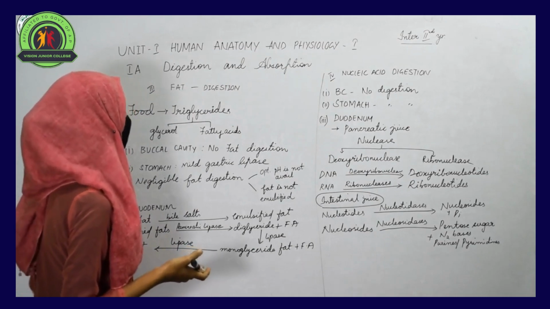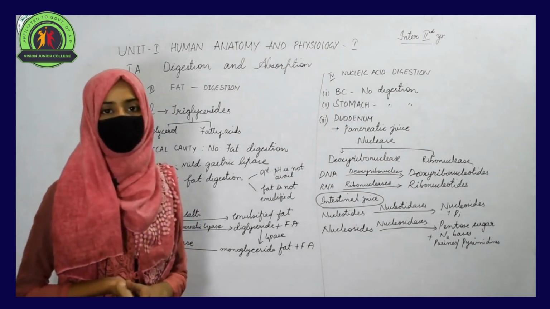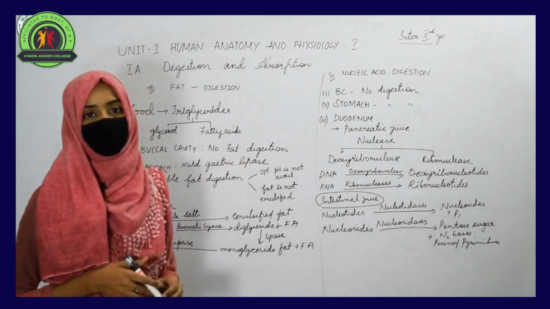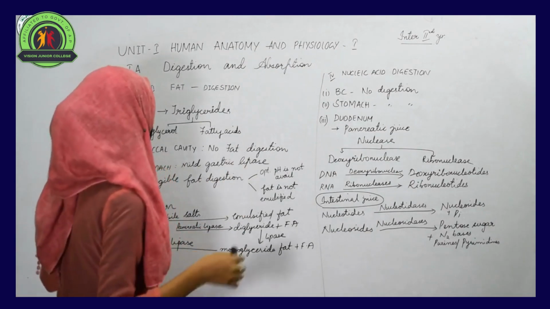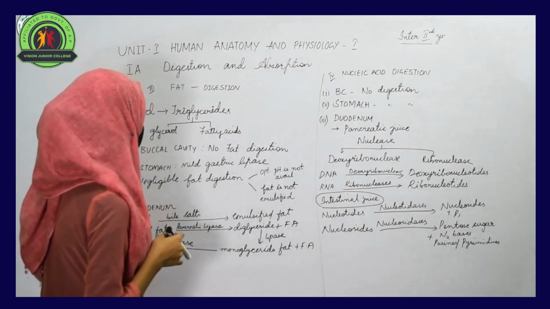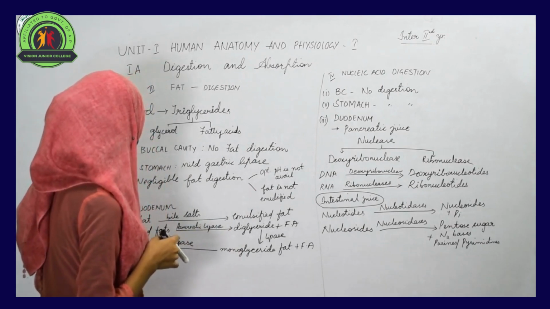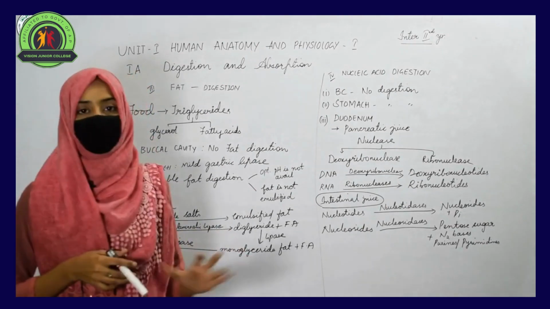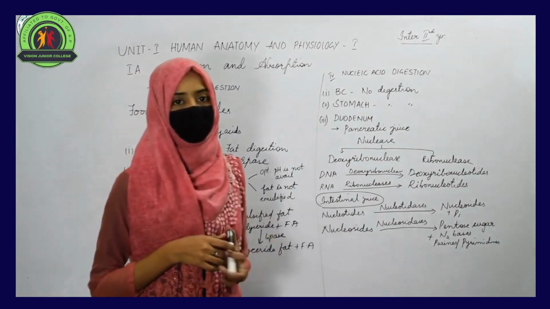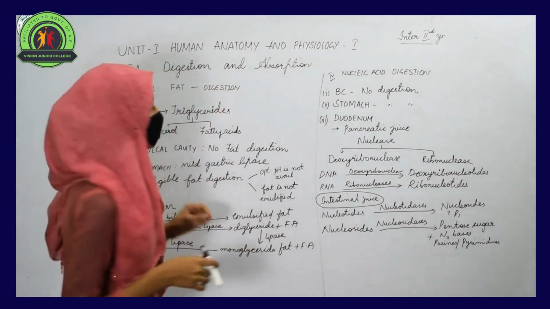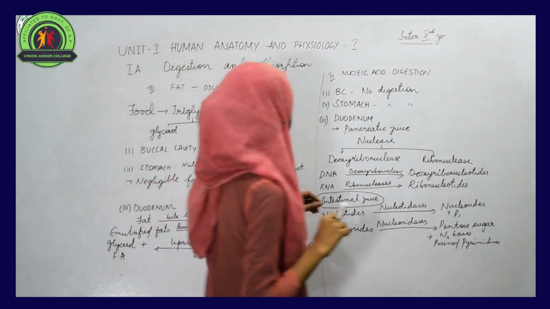So this is how the breakdown of the fats takes place in the different parts of the alimentary tract. And finally, when the fats are broken down into glycerol and fatty acids, they can be absorbed easily by the different organs of our body.